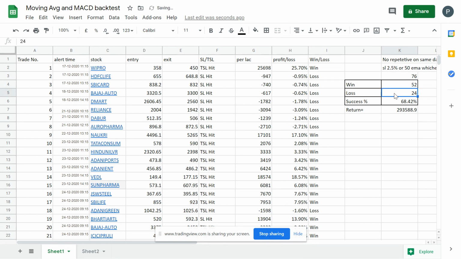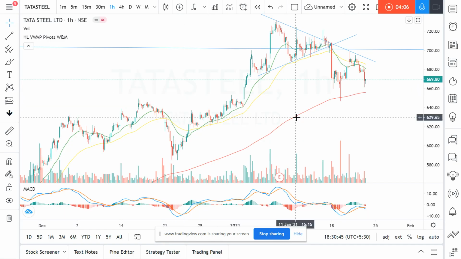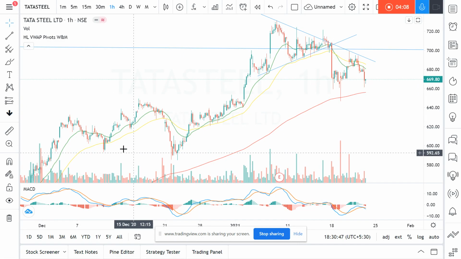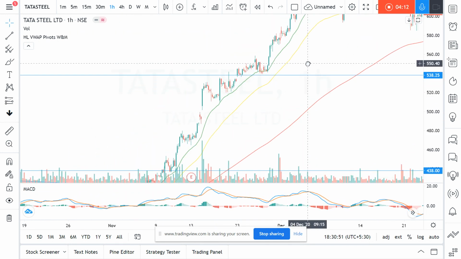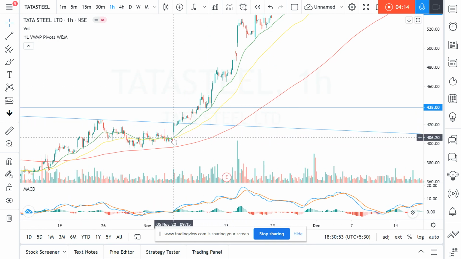When the stop loss is hit, I place it below the previous swing low. Let me put the crossover first. There is the crossover. If I am getting the position trade here, I'm putting the stop loss here.